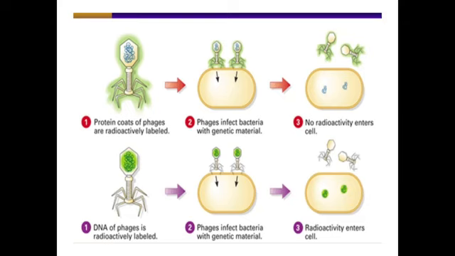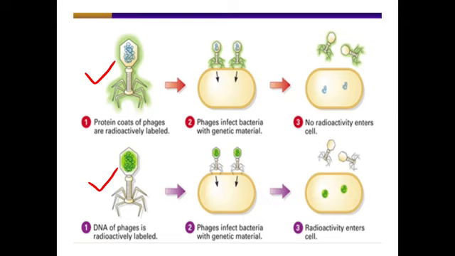Generally, bacteriophage is composed of DNA and protein. So in this slide, we see two bacteriophages which are composed of protein and DNA.